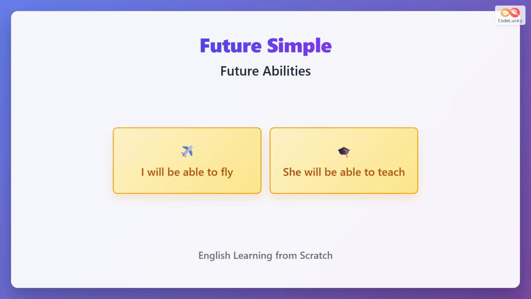For future abilities, use will be able to. I will be able to fly means in the future I will have this ability. She will be able to teach shows a future skill she doesn't have now but will develop. Will be able to is the future form of ability.